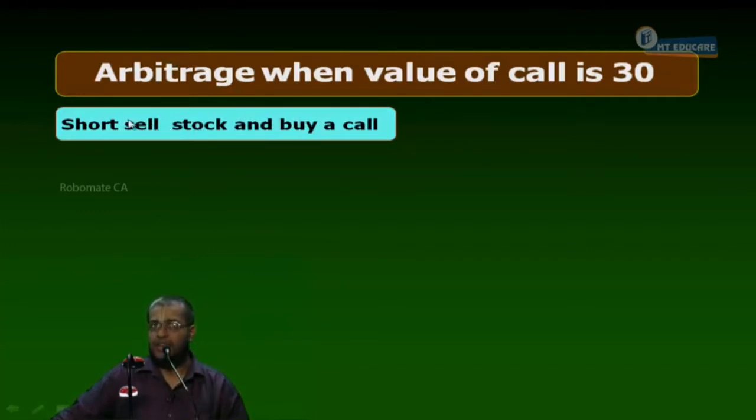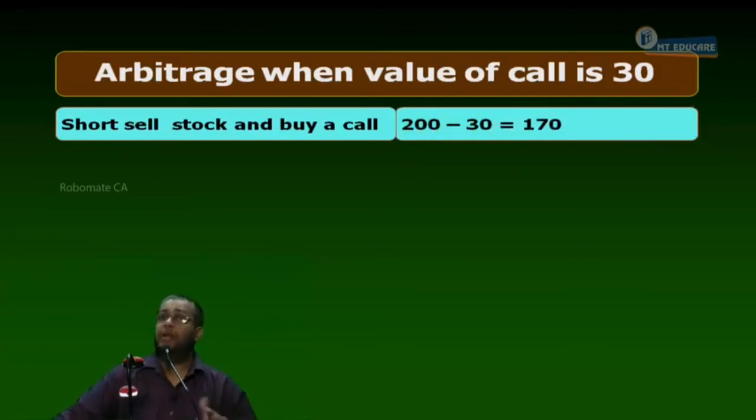I want an answer. You short sell the stock in which market? Share market. You buy the call in which market? Call market. Both you do when? Today itself. When I sell in the share market, how much do I get? 200. How much do I pay as premium in the option market? 30. Money in my hand? 170. 200 minus 30 is 170.